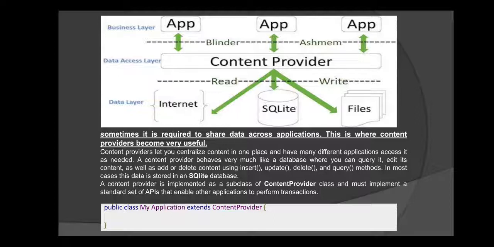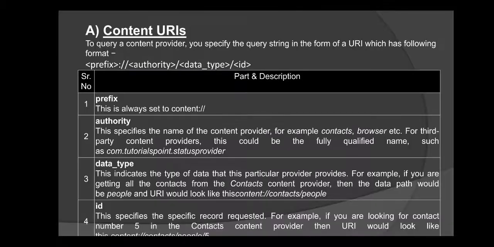A content provider is implemented as a subclass of the ContentProvider class and must implement a standard set of APIs that enables other applications to perform transactions. It is the class where we write public class MyApplication which extends the ContentProvider class to use some methods. Content URIs.